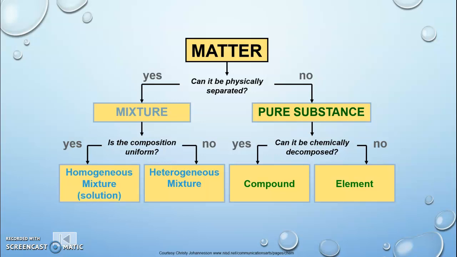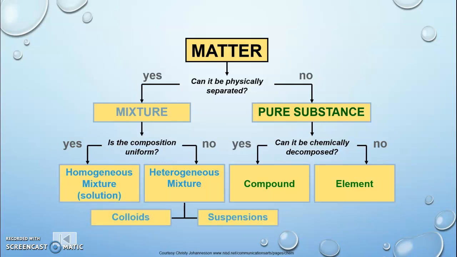There are literally a ton of elements, and all you need to do is take a look at the periodic table. Elements have only one type of atom in them, and elements are unique in that aspect. Some that you might be familiar with are things like hydrogen, oxygen, silver, gold, copper, sodium, calcium. A sample of any of those substances would only have one kind of atom, and that would be the atom of that element.